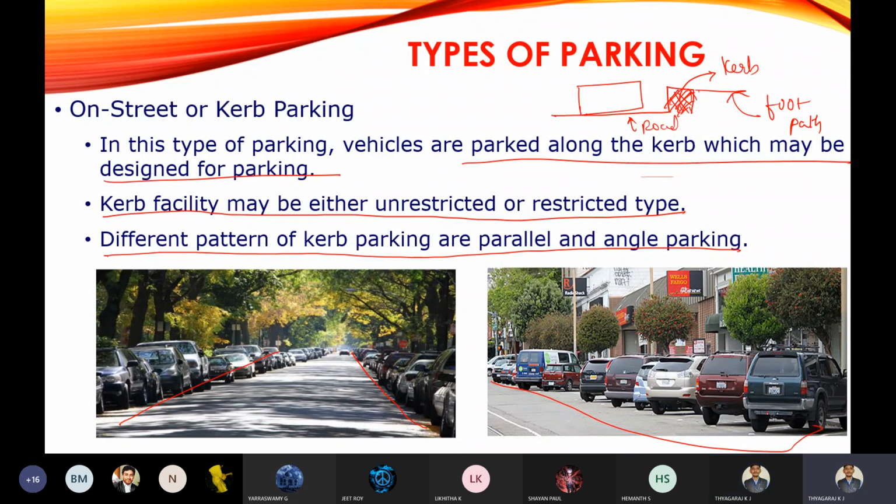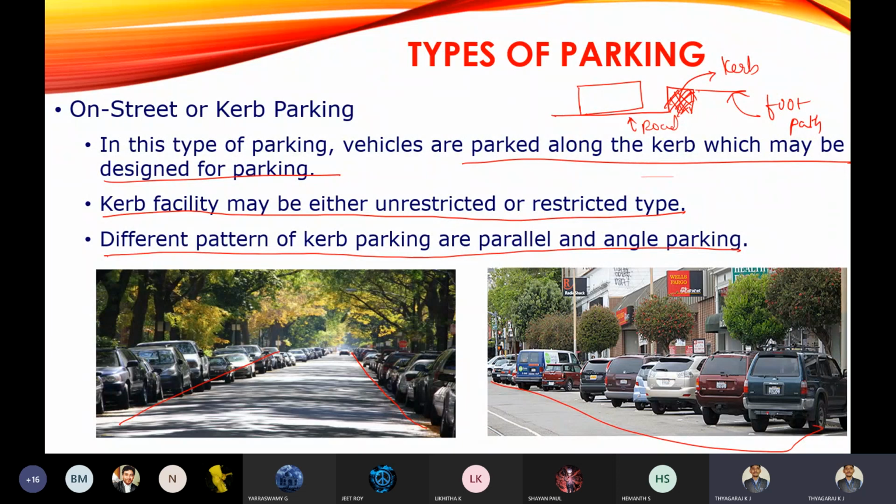Again, the on-street parking is divided into two categories: one is parallel parking and the other is angle parking.